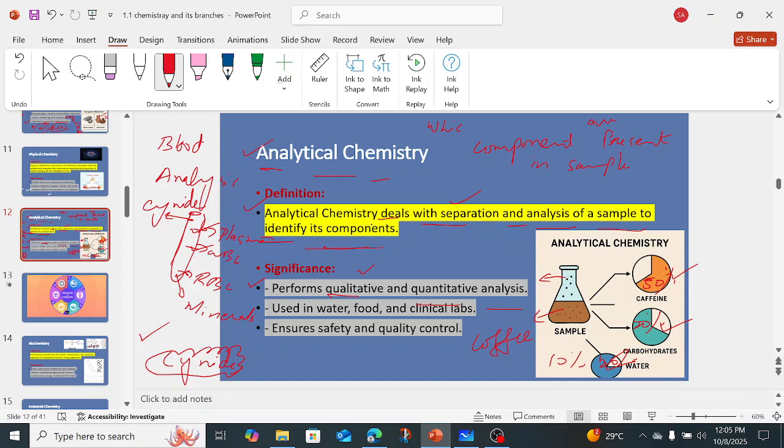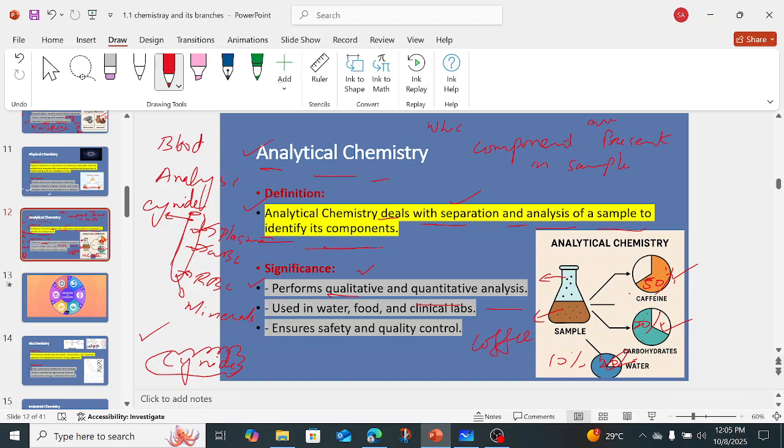Now, significance: performs qualitative and quantitative analysis. Qualitative means which components are present, like in this sample, caffeine, carbohydrates, and water are the components. That shows the qualitative analysis, and quantitative is in which amount they are present. For example, 50%, 20%, these show the quantity.